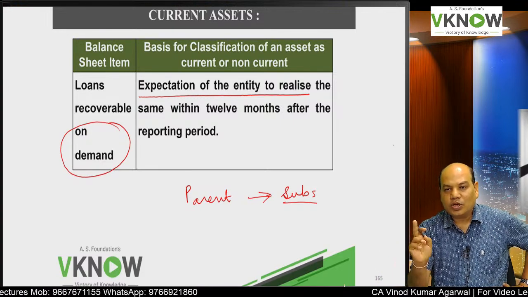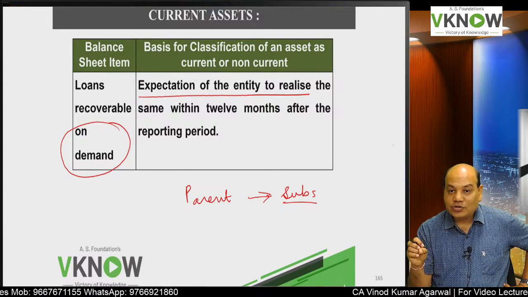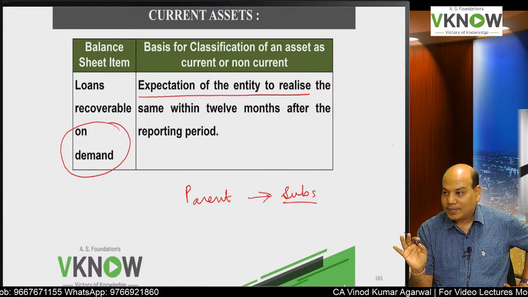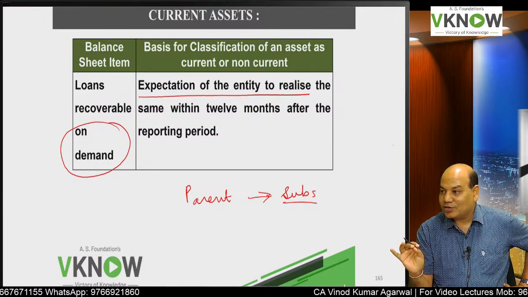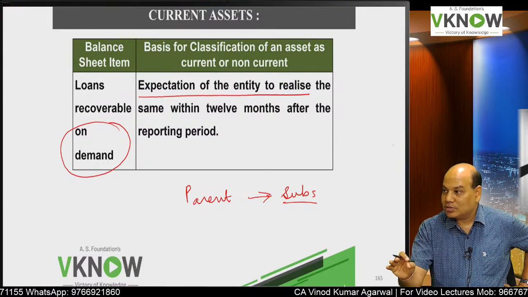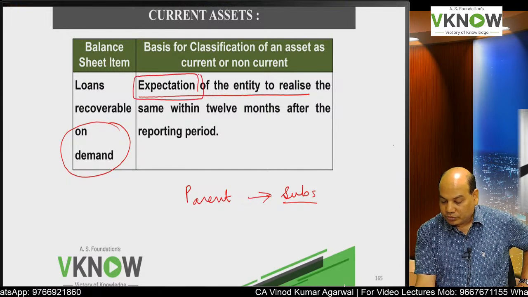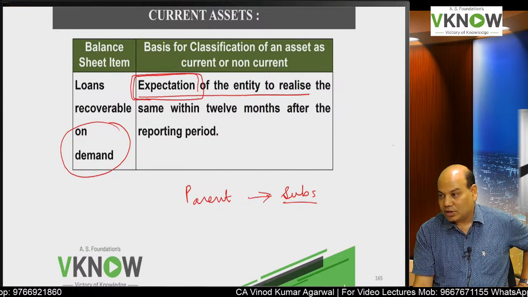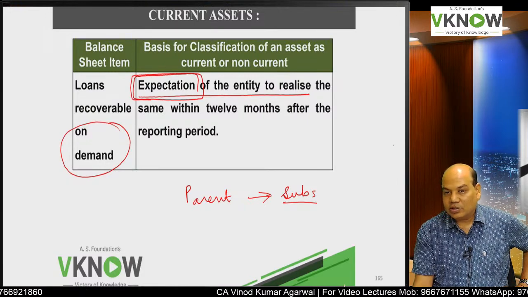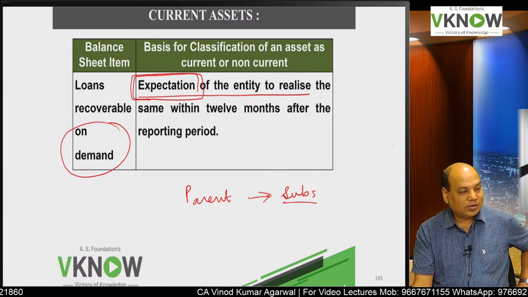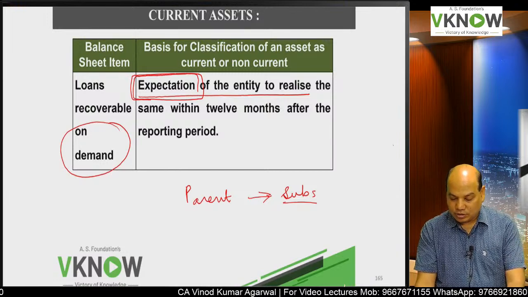Non-current, because there is no expectation of realization within 12 months. If there is expectation of realization within 12 months, then current. So expectation is a very subjective term. So management has to really check whether they expect to realize it or not.